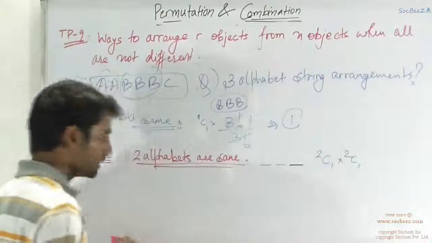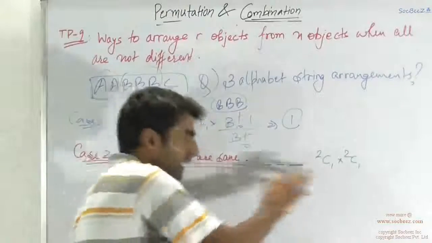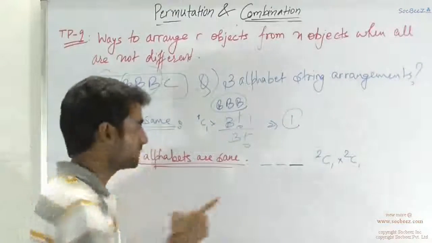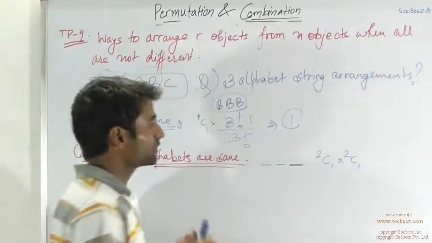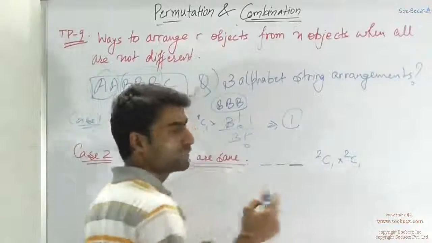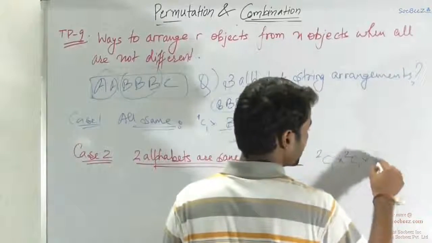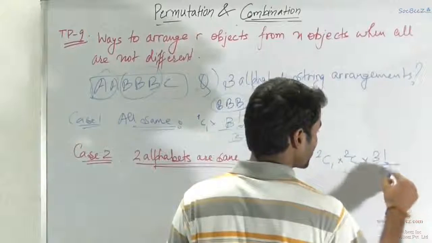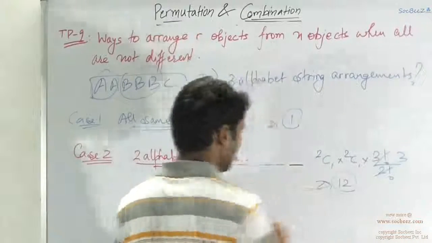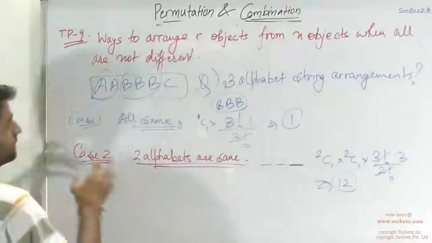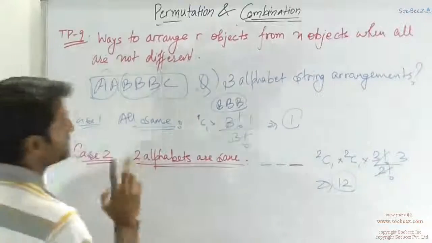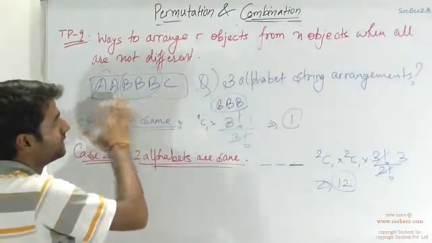So 2C1 to form this. The final configuration you get after choosing this scenario is an element that repeats 2 times and one distinct element. So the total number of permutations you can form with these 3 elements having 2 same elements is 3 factorial divided by 2 factorial, which gives you 3, and this was 4. So 12 arrangements having 2 alphabets same could be formed using this string.